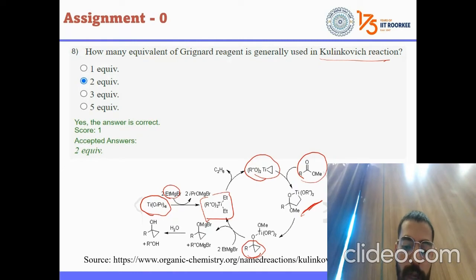The product goes out, and 2 moles of RMgX, that is your Grignard, are used to regenerate this catalyst, but it is not used in the reaction. So that means only 2 moles of the Grignard are used overall in the reaction. Again, the hydrolysis can be done.